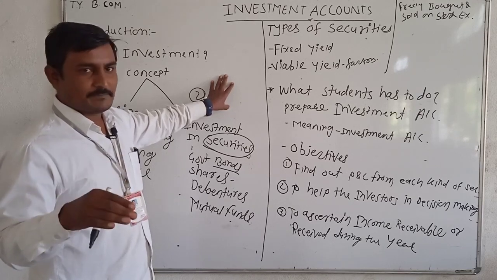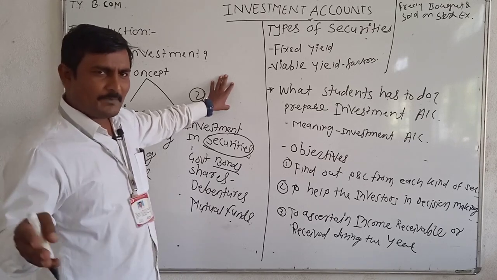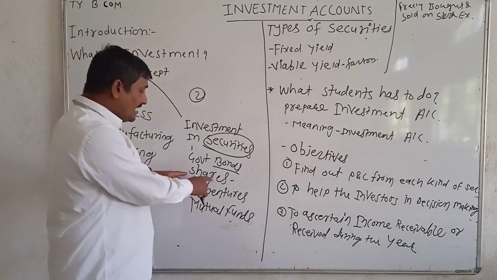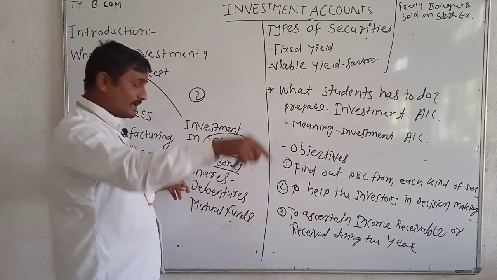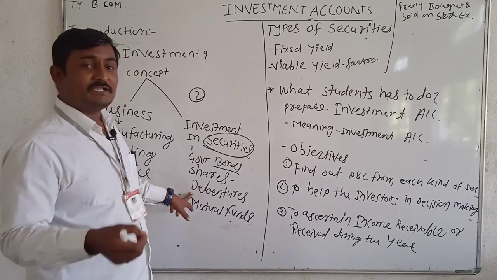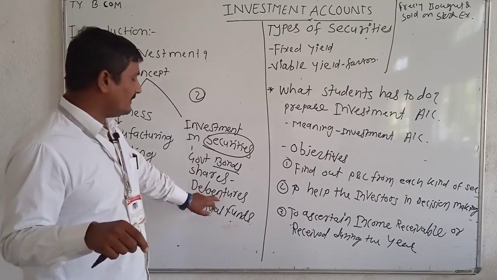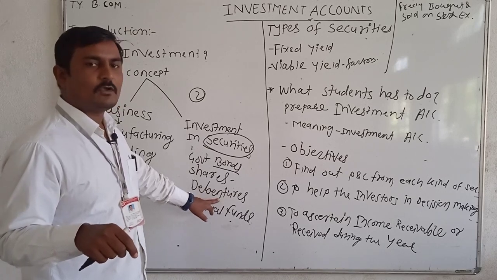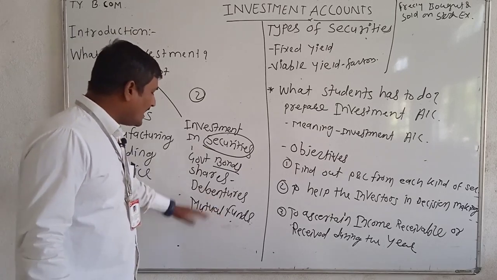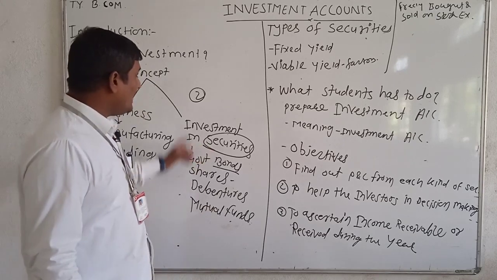Reliance, Axis Bank, HDFC, Tata Motors and so many companies are there. So money is invested into the shares of a particular company. And again, money is also invested into debentures. You studied the concept of debentures in SP, and in second year in corporate accounting also. After that, suppose money is invested into mutual funds. This is also an investment.